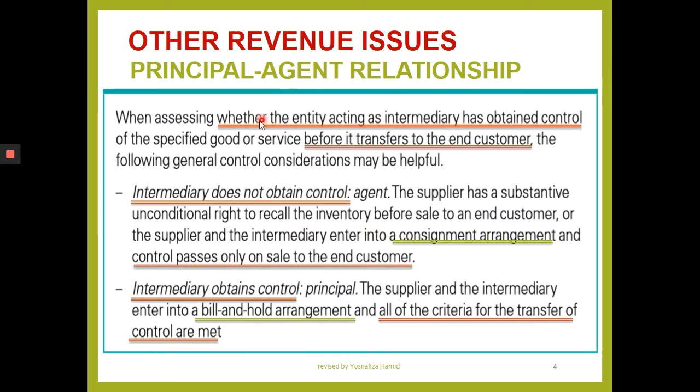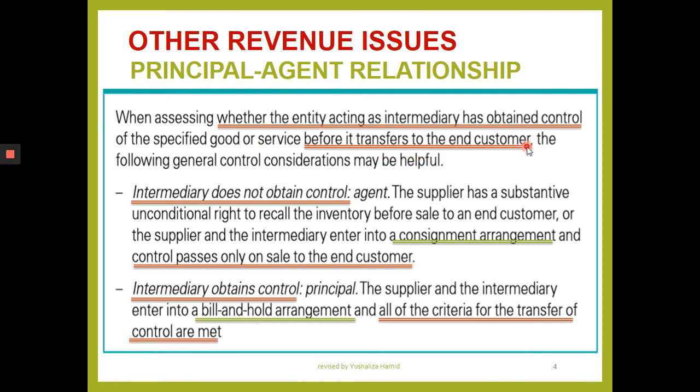So the principal-agent relationship issue there is for you to assess. Here I'm putting you as the principal, and you assess whether the entity that is the agent, acting as an intermediary, like Lazada or Shopee, has obtained control of the specified goods or service before it transfers them to the end customer.